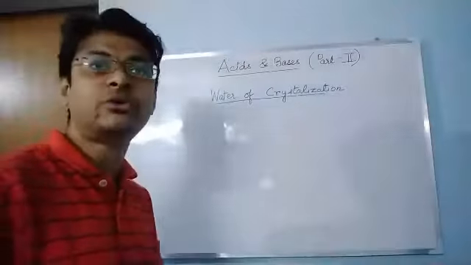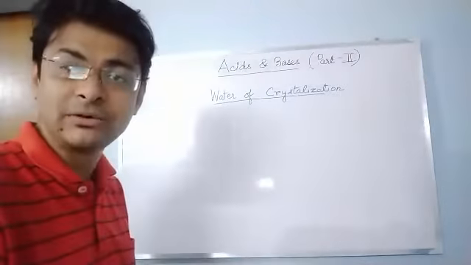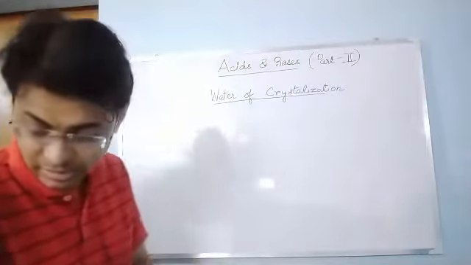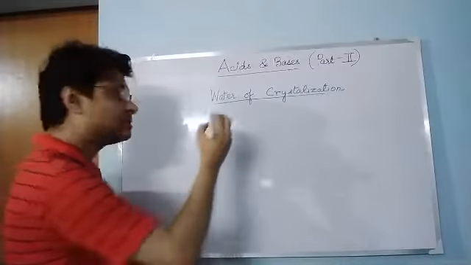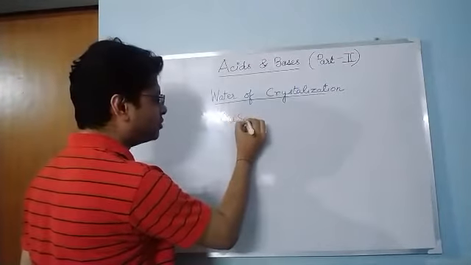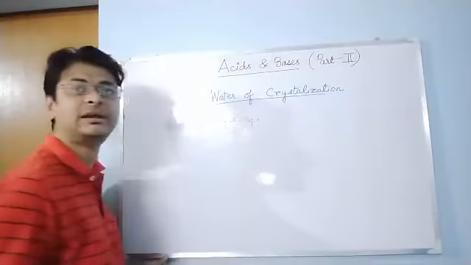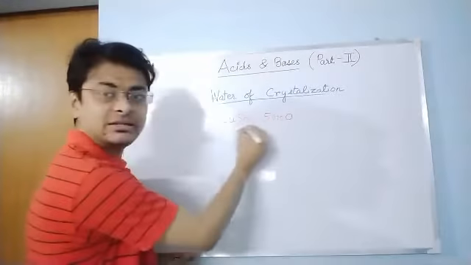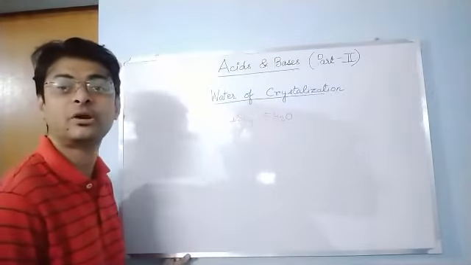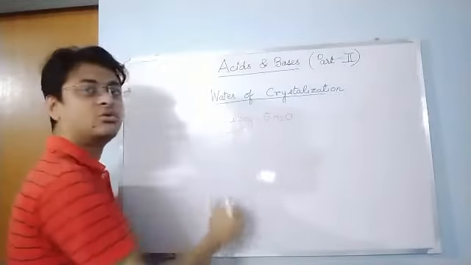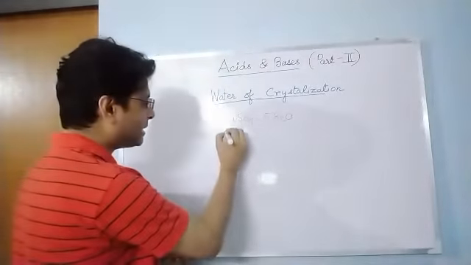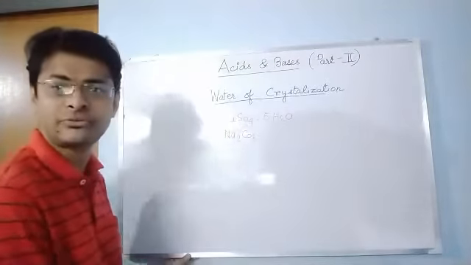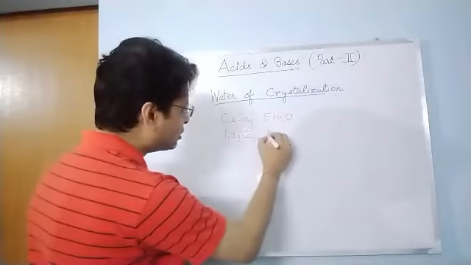I will give you examples. For example, hydrated copper sulfate is CuSO4, you know copper sulfate, and with it 5 molecules of water remain attached. So it is water of crystallization. For example, washing soda. What is the formula of washing soda? Na2CO3. How many molecules of water are attached to it? 10 molecules of water.